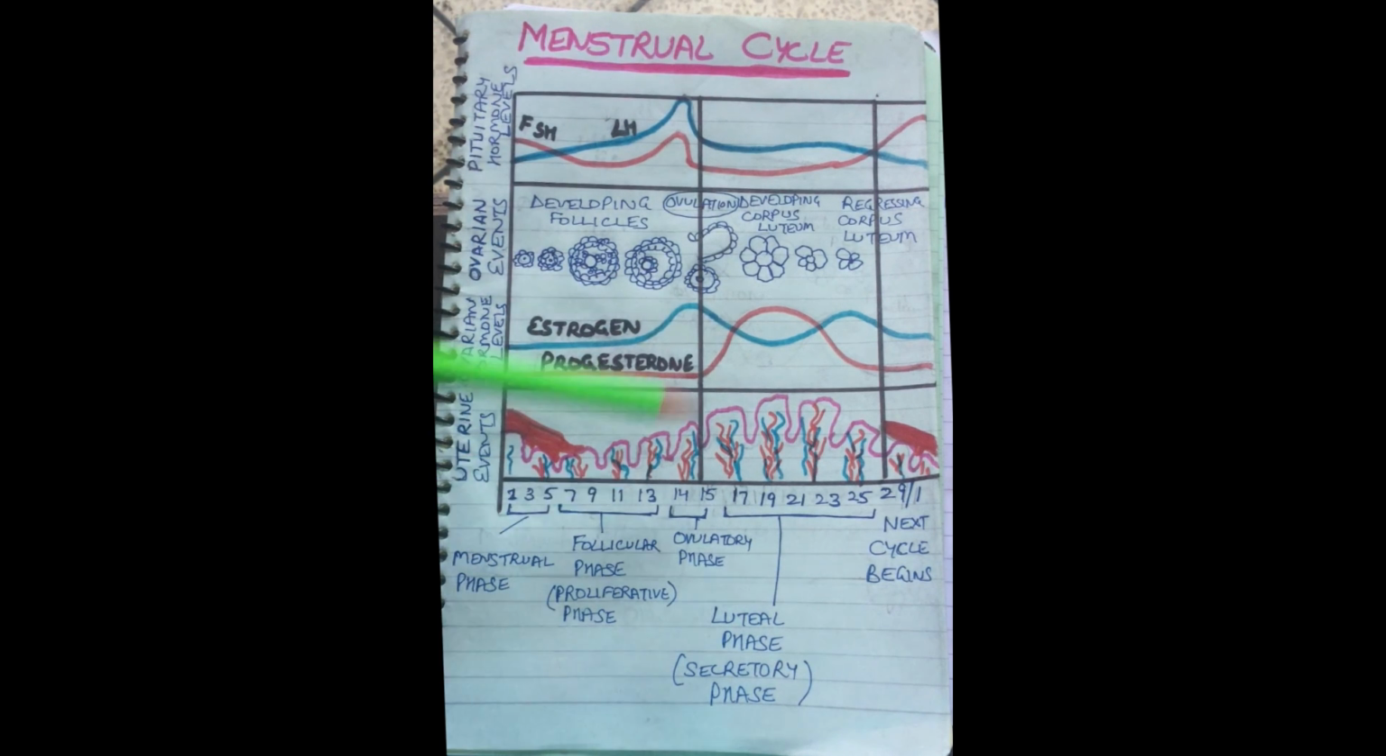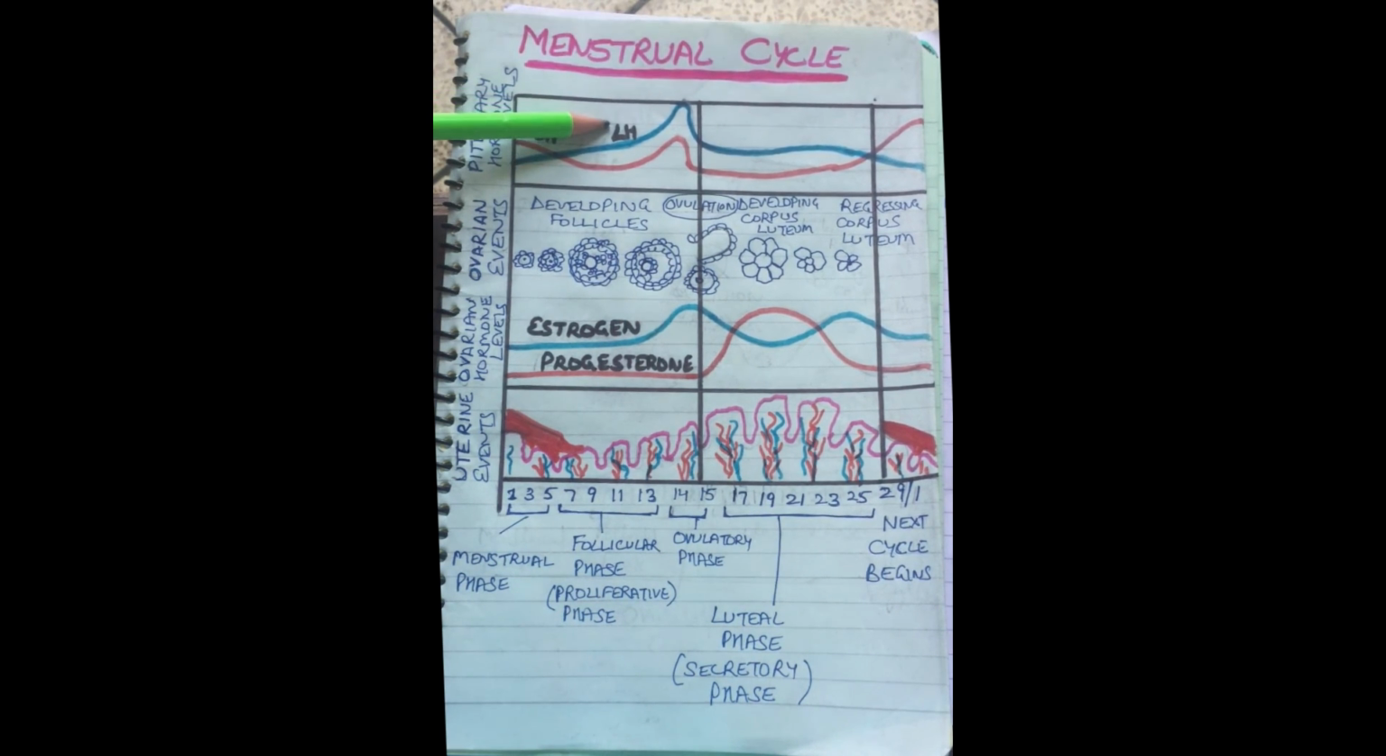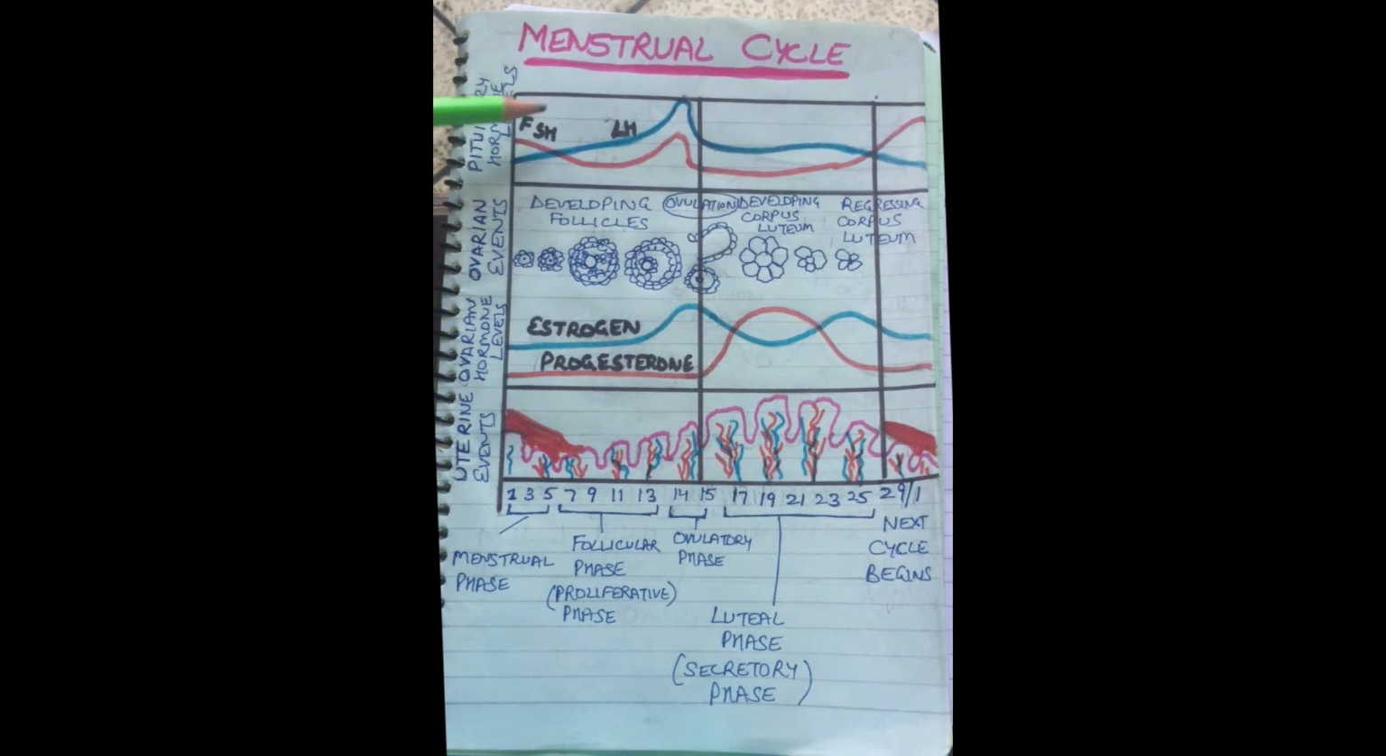Now this is a graphical representation of the menstrual cycle. On the y-axis, you can see what is mentioned: pituitary hormone levels. These are the two hormones produced by the pituitary, follicle stimulating hormone and luteinizing hormone. And these hormones have an impact on ovarian events. That's why just below the pituitary hormone levels, we have mentioned ovarian events. Now what ovarian events? The events occurring in the ovary, as we have discussed, is oogenesis.